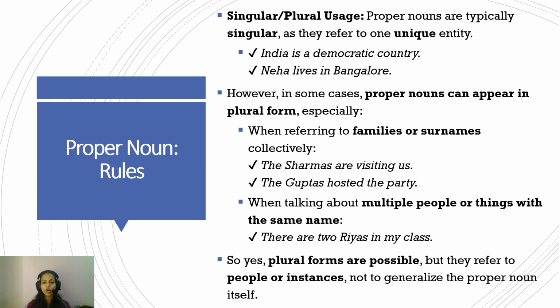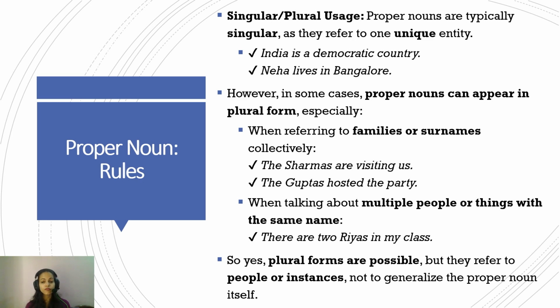For example, if they are referring to families or surnames collectively. You might have seen in front of houses there are nameplates saying the Sharmas or the Guptas. For example, there are statements like the Sharmas are visiting us or the Guptas hosted the party. In this case, they are referring to a group of families. While Gupta itself is a proper noun, Guptas can be used in this specific case.